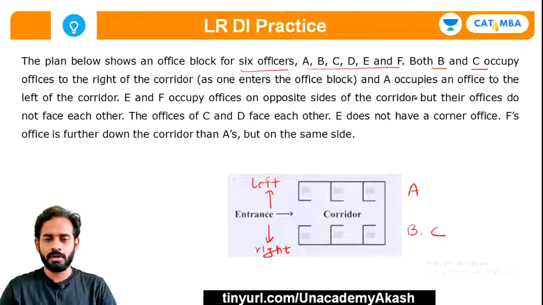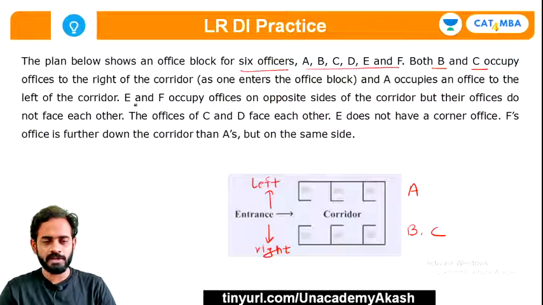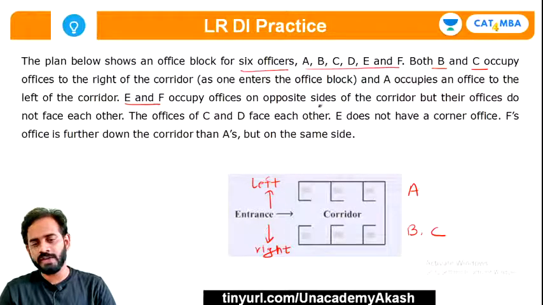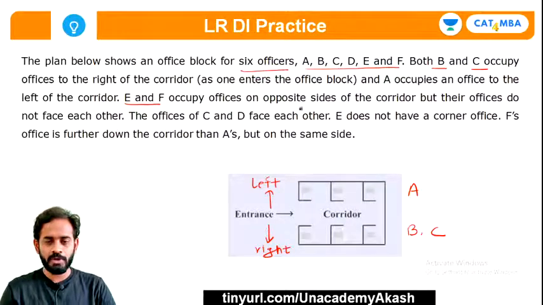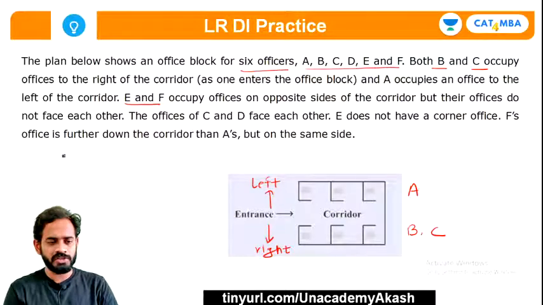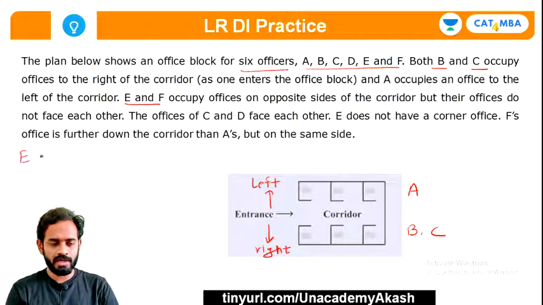Okay, and next part is E and F occupy offices on opposite sides of corridor, but their offices do not face each other. Okay. Now E and F are towards opposite to each other. I'll just write down here E and F. Okay, E and F are opposite.